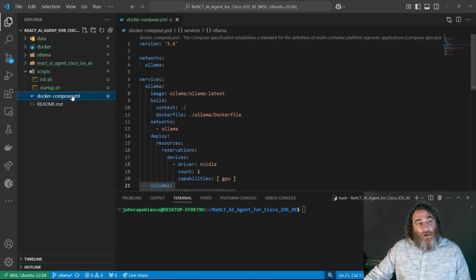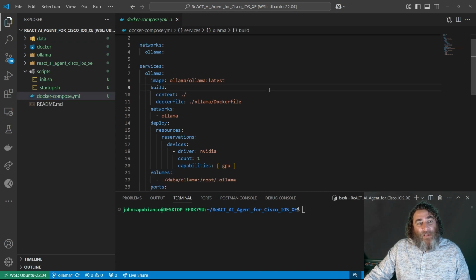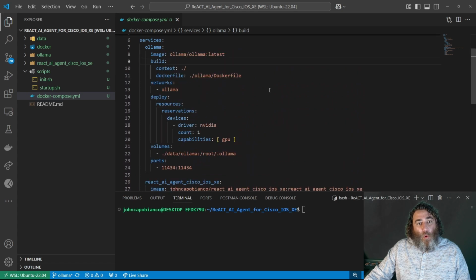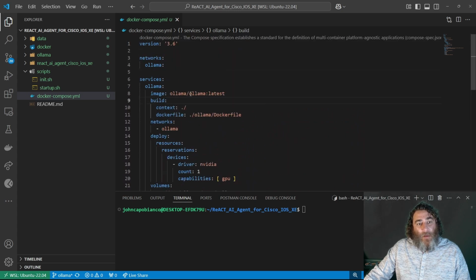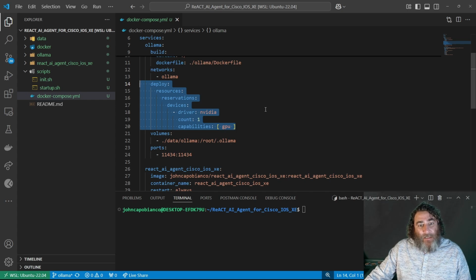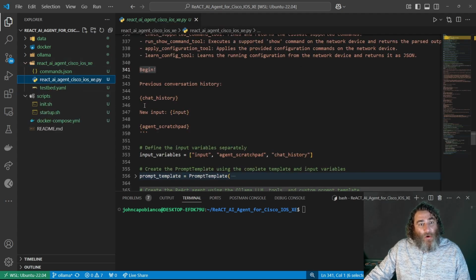I have this Docker compose file that brings up my two services on the same network on the ports that I've described. My Ollama image has access to my GPU here. So that is the connection to my RTX 2060, a little RTX 2060. Now let's go through the code.